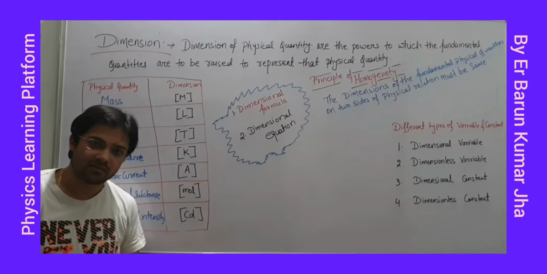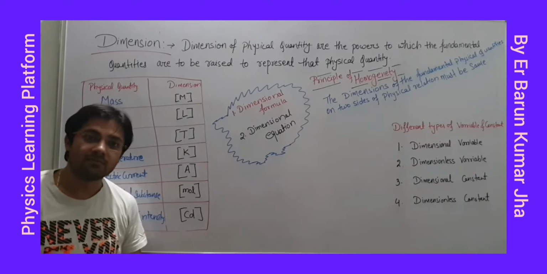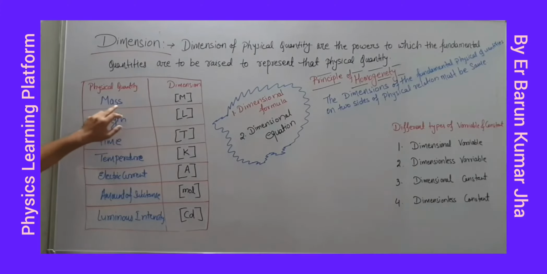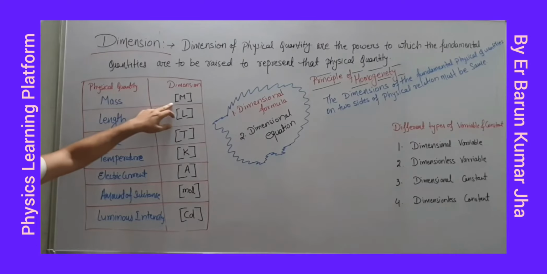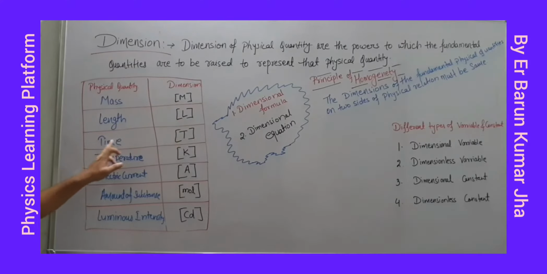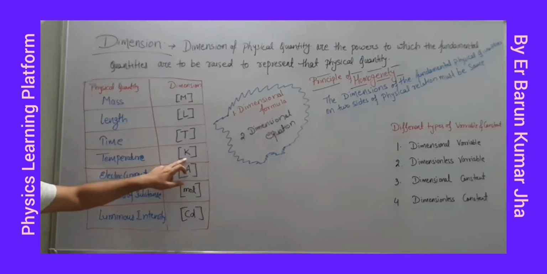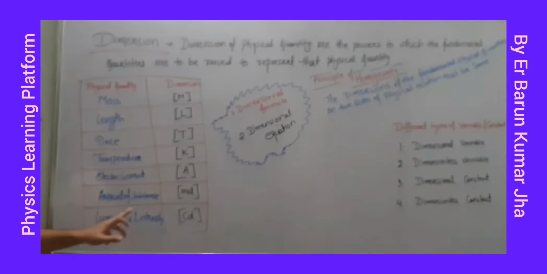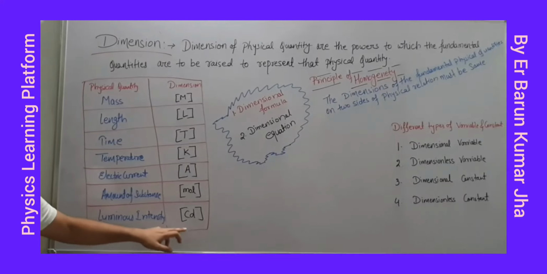Basically in mechanics part, we will deal with these 3 dimensions. Fine. So dimension of mass is represented by this. This bracket is necessary. It's called square bracket, and capital M. This is capital L. Time is denoted by capital T. Temperature K. Electric current A. Amount of substance mole, and luminous intensity is CD.